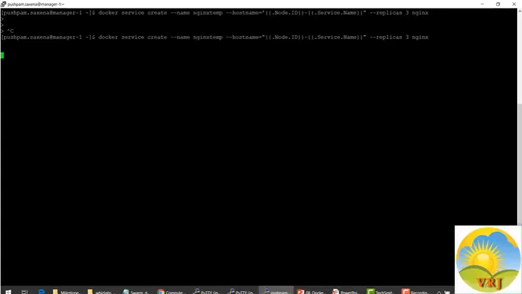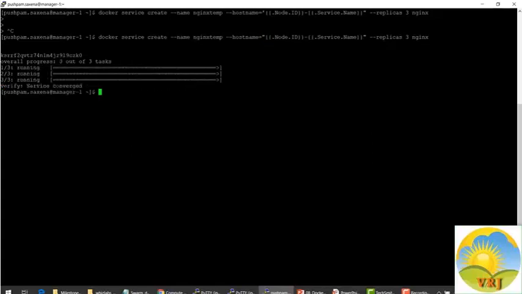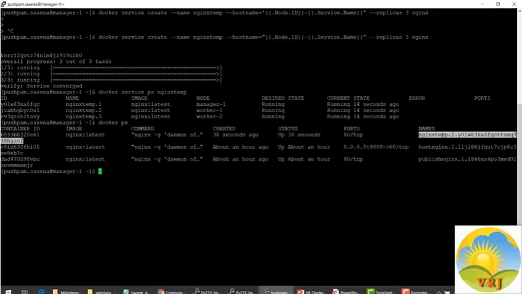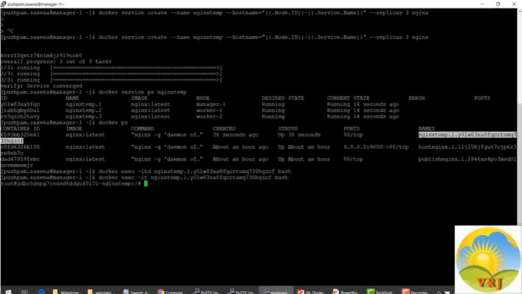It's running. Now let's use the docker service ps command and nginx-temp that we've used. And now let's do the docker ps to see the running containers. Let's do an exec to this container with bash, docker exec. Okay. Let's check the hostname now.